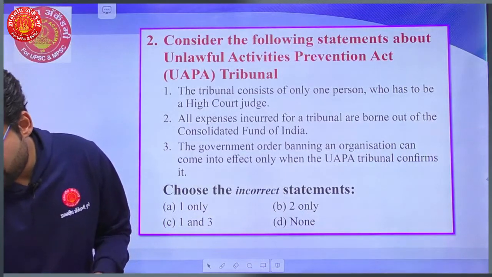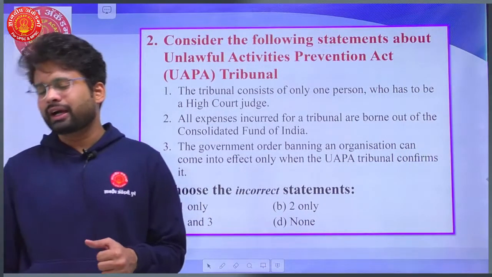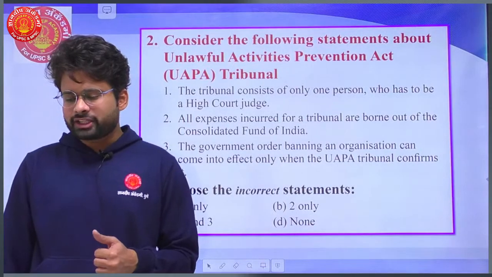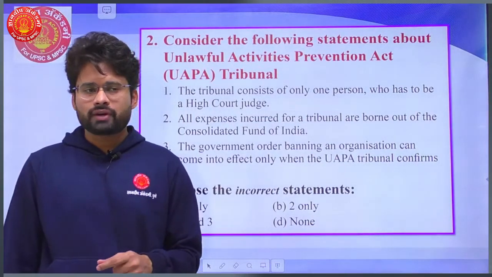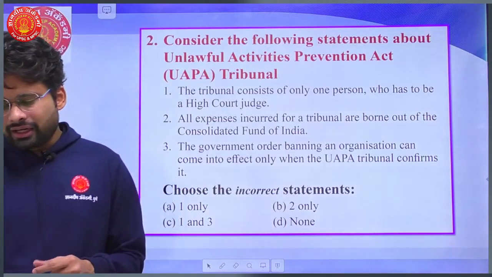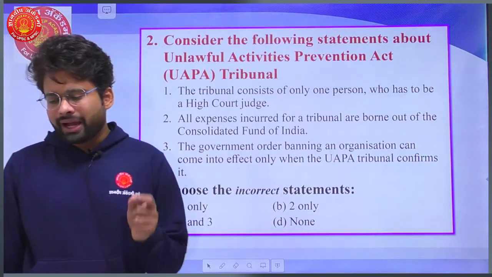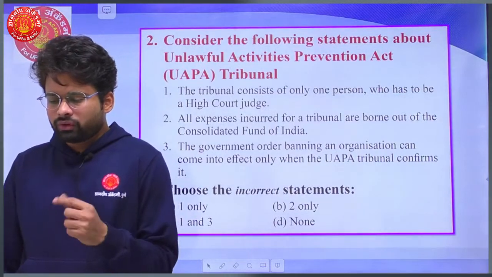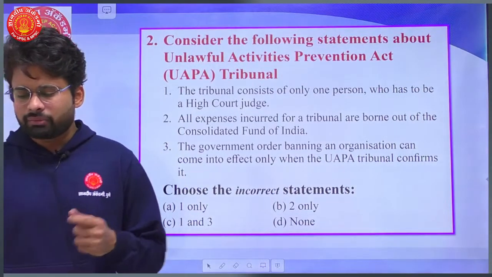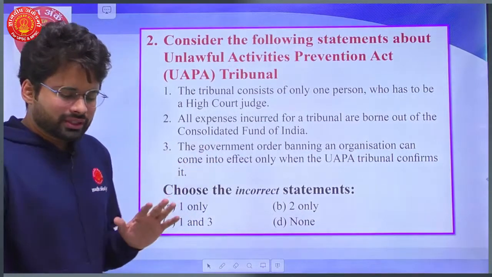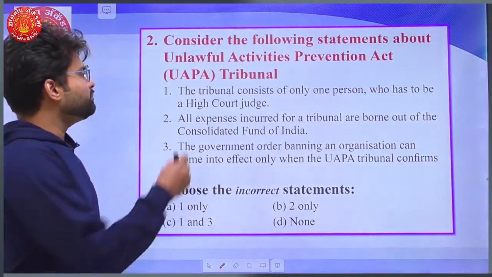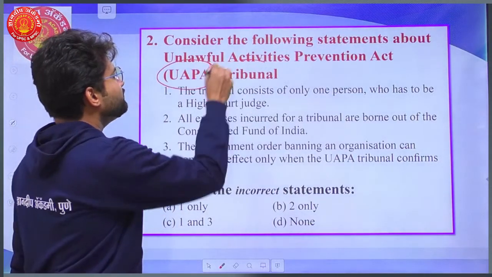First, the tribunal consists of only one person, who has to be a High Court judge. Secondly, all expenses incurred for this tribunal are borne out of the CFI, that is Consolidated Fund of India. And thirdly, the government order banning an organization can come into effect only when the UAPA tribunal has confirmed it. Okay, so basically this question is not on the act of UAPA, but it is on the tribunal specifically.